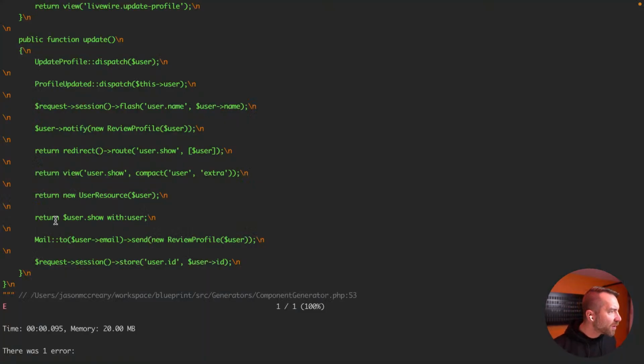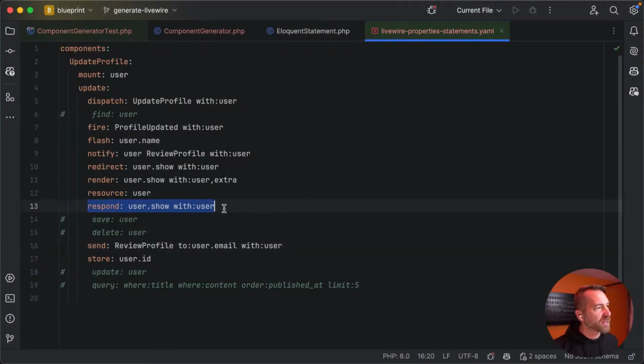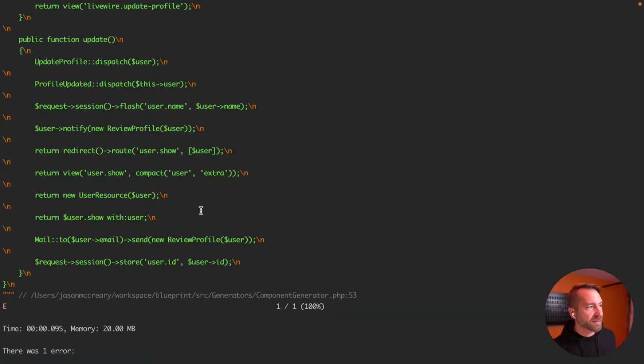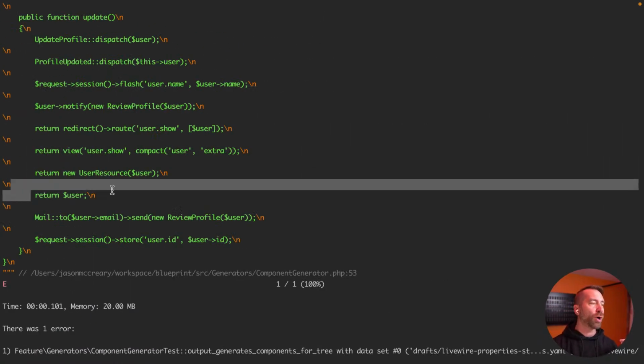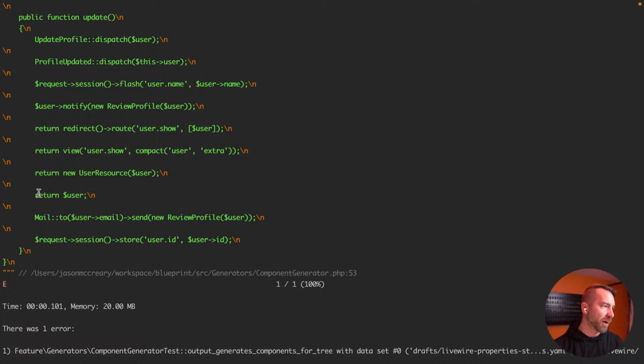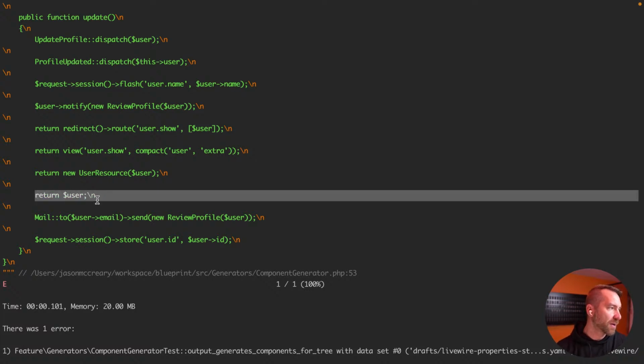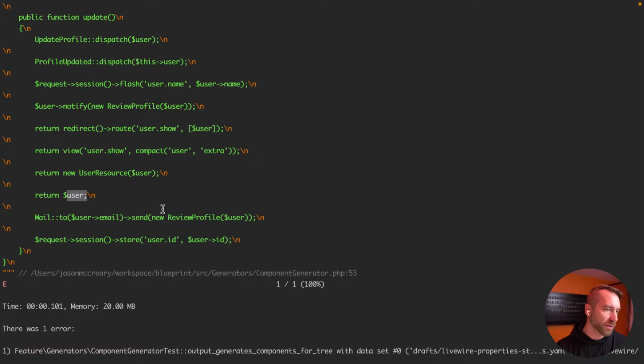Which one was this? Return user show with user. I think that's the respond statement here. I think from the documentation that was a bad copy paste. I think what respond should really be is more like that. This is where you would just return a raw value, like you would just trust Laravel to call toArray on this response. So I think this should just say return this arrow user. I think that is probably what that should do. And then same thing here, we need the this prefixes and we need the this prefixes. So I think for the most part, this is pretty good.